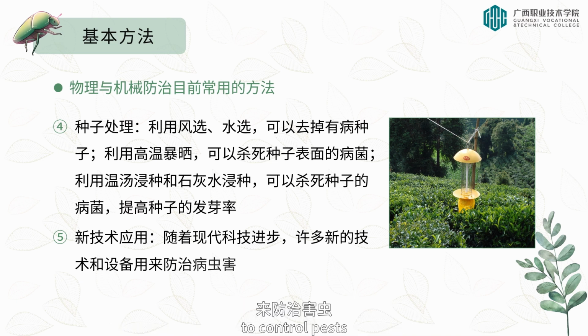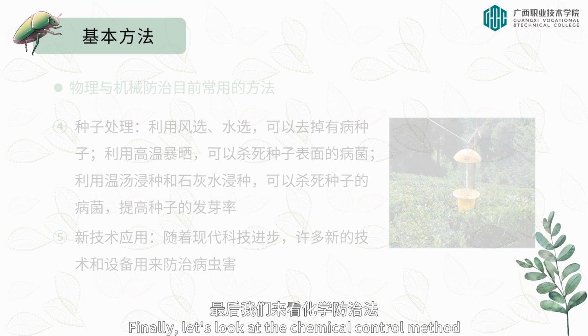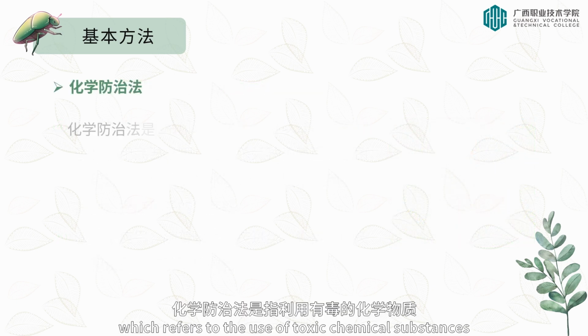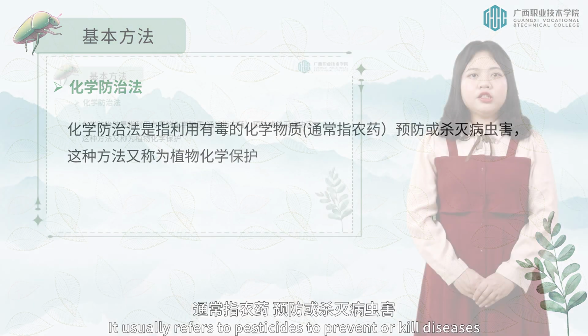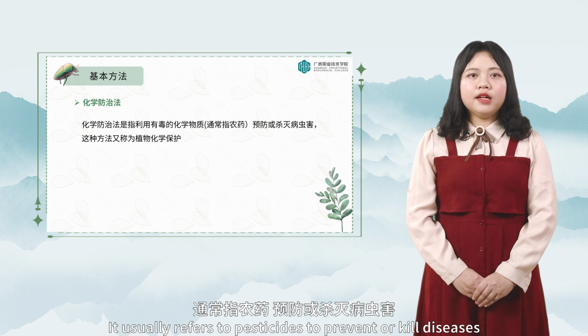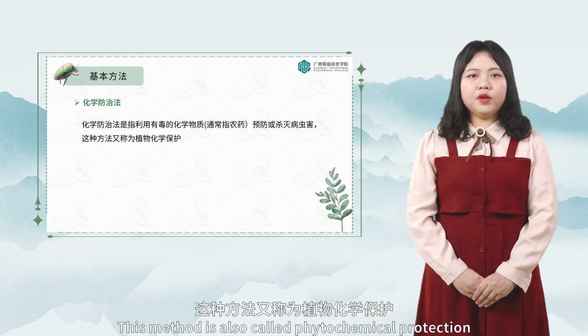That is, with the progress of modern science and technology, many new technologies and equipment are used to control pests. Finally, let's look at the chemical control method, which refers to the use of toxic chemical substances. It usually refers to pesticides to prevent or kill disease and insect pests. This method is also called phytochemical protection.